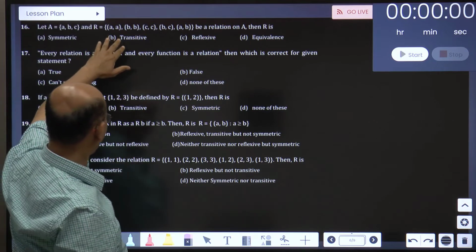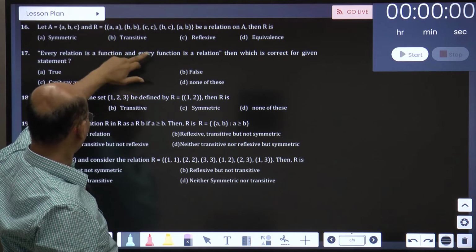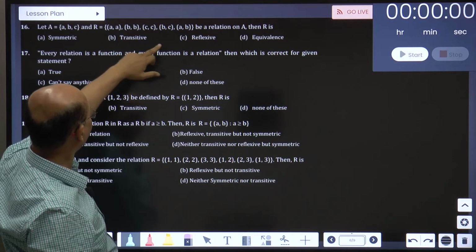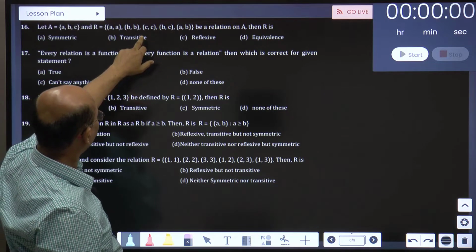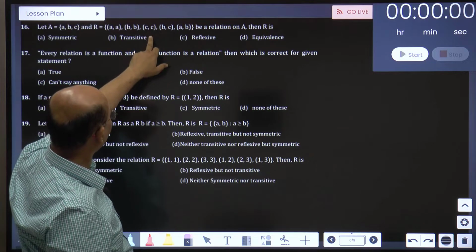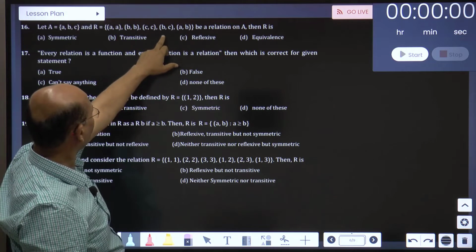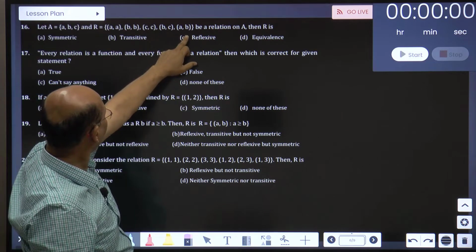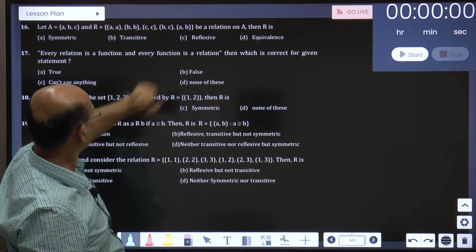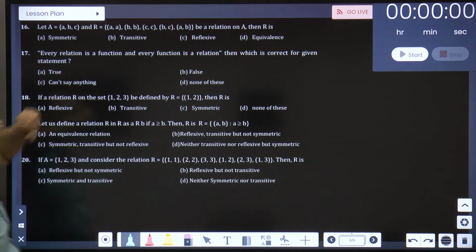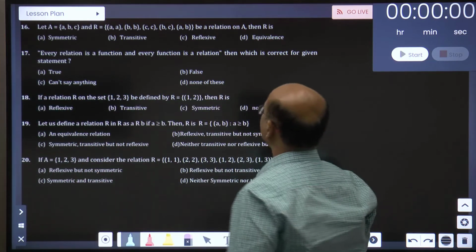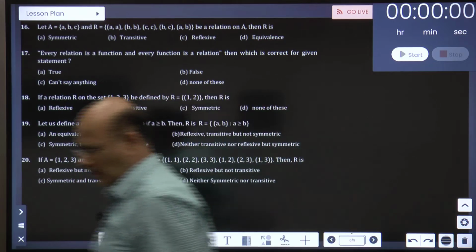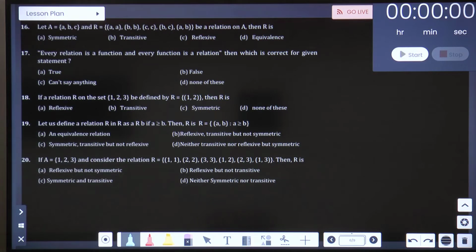So let us see. AA is there, AB is there, then BB is there, BC is there, CC is there, BC, CC is there, not there, ignore it, BC is there, CC is there, BC is there, AB is there, BB is there, AB is there. So I believe there are 2 answers for this. Let me check the question. I think it will be more clear to me. One minute. Think over that particular question.